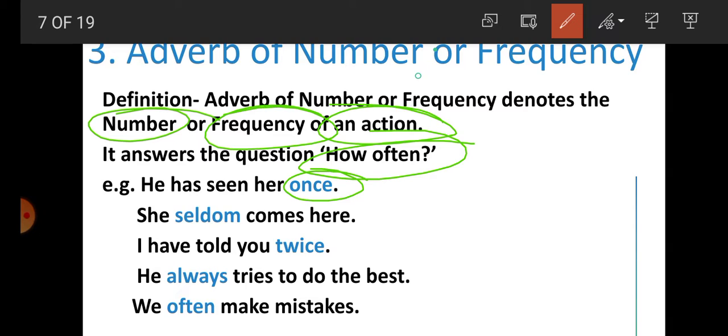Once. She seldom comes here. How often? Seldom. I have told you. How many times? Twice. I try to do the best. How often? Always. We make mistakes. How often? Often. So student, here we get that adverb of number or frequency denotes the number or frequency of an action.